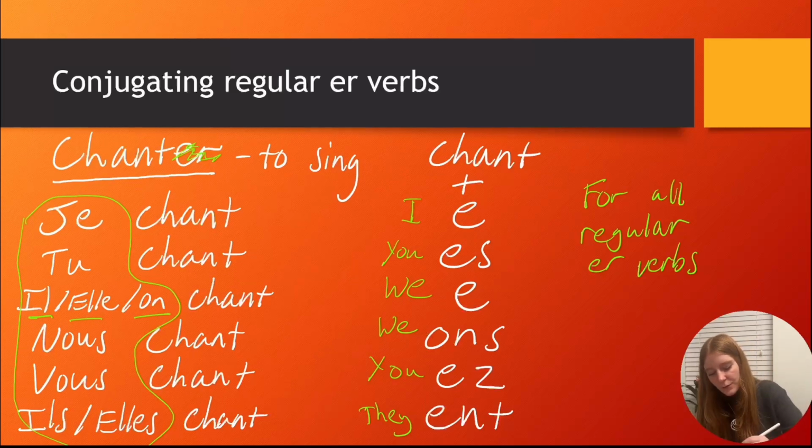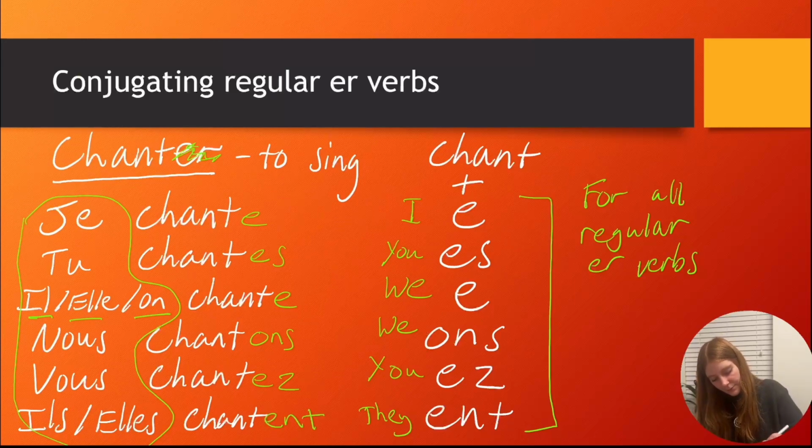So for je, we just add an E. We do chant plus an E on the end, so je chante. And then for tu, there's an ES, so tu chantes. Il, elle, on, again, we just add an E. And then for nous, we have O, N, S. The endings, I've put them all up here so you can see them. For vous, it's chantez, EZ. For ils, elles, ENT. So we just add these endings that I've outlined on the right-hand side.